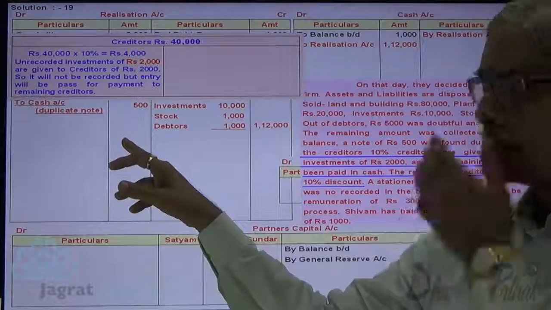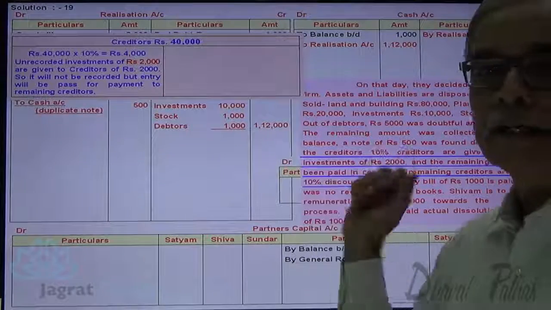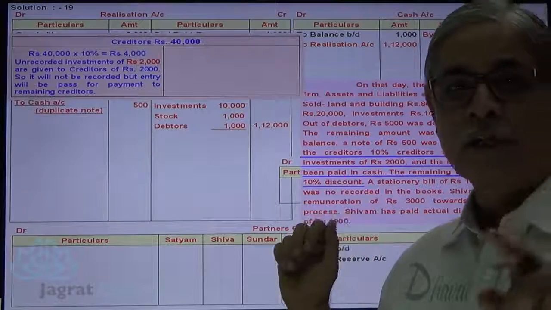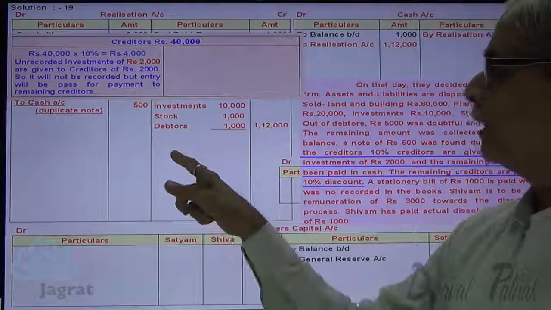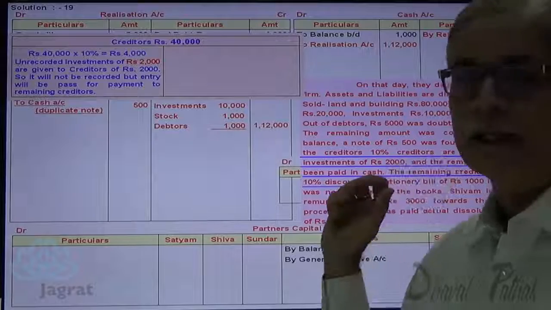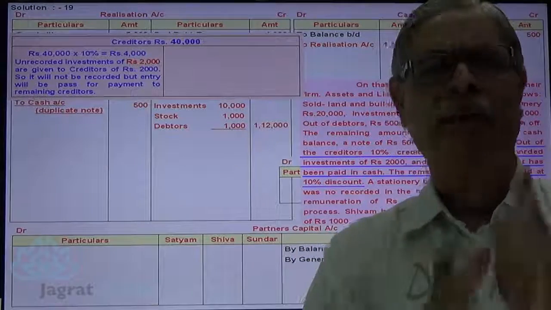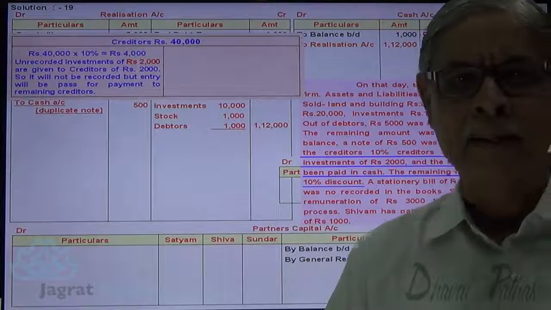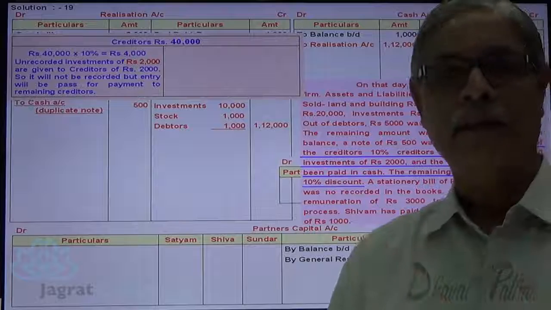Settlement of liability is debited to realization account, and the asset realized, investment, is credited to realization account. Settlement of liability means creditors paid 2,000 debited to realization account, and investment realized credited to realization account. So for 2,000 investment paid to creditors, even if you want to write the entry, it is realization account debit to realization credit. Better we may not write it.